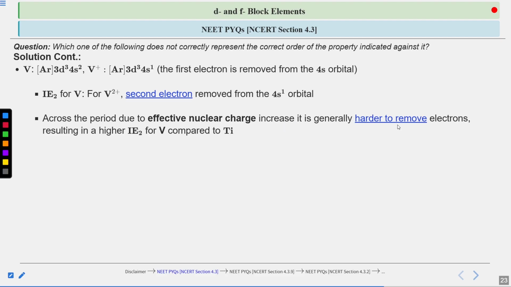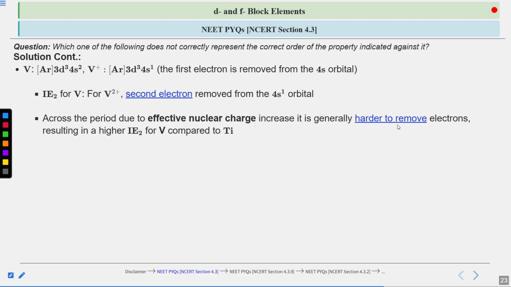It is generally harder to remove the electrons, which results in a higher second ionization enthalpy for vanadium compared to titanium, because titanium was the first element in this titanium, vanadium, chromium, manganese series, and then vanadium comes second. Because the effective nuclear charge is increasing across the period, it is harder to remove the outermost electrons, and removing the second electron needs higher energy.